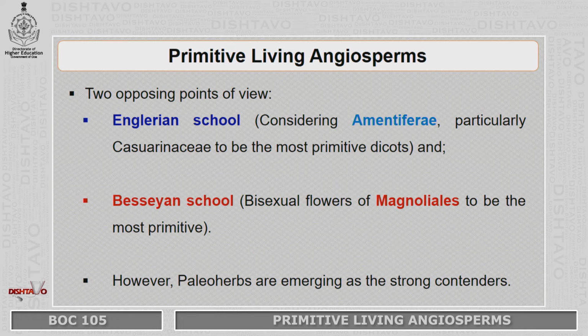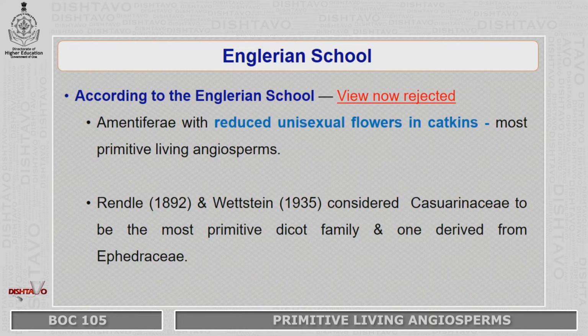So, coming to the first slide, that is, what is primitive living angiosperms? About the primitive living angiosperms, there are two opposing points of view. First one is Angiosperm school, which considers Amentiferae, particularly the Casuarinaceae family, to be the most primitive family among the dicots. And the other opposing view is Bayesian school, which considers a family of Magnoliales having bisexual flowers to be the most primitive. However, in addition to the previous two views, there is the Paleo-herb theory which is also emerging as a strong contender. Coming to the first view, that is Angiosperm school view.